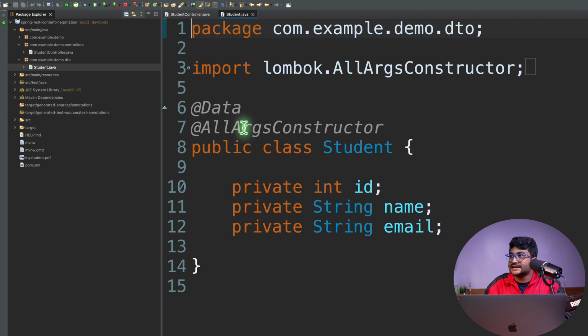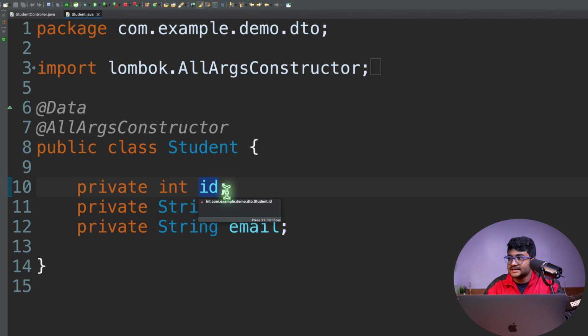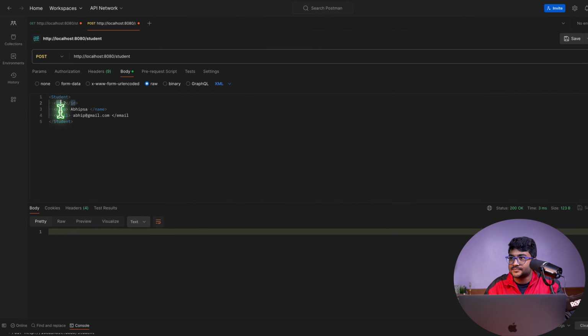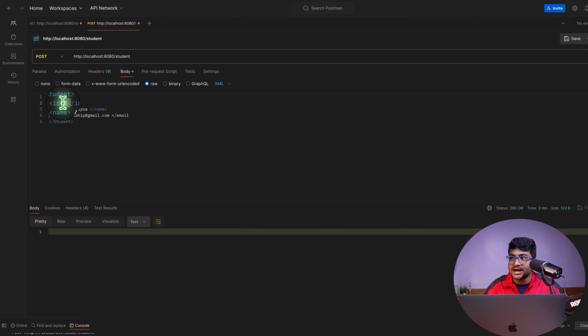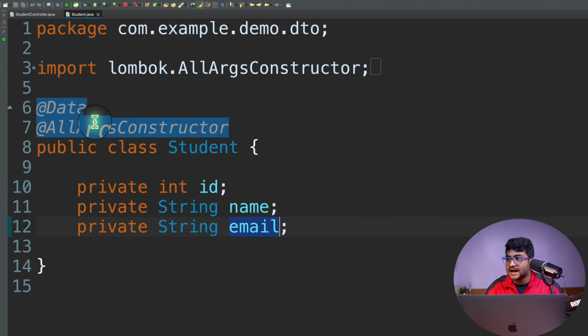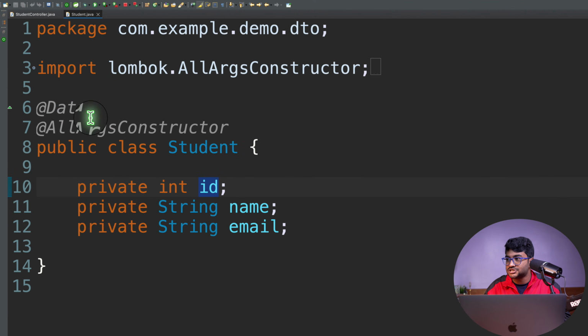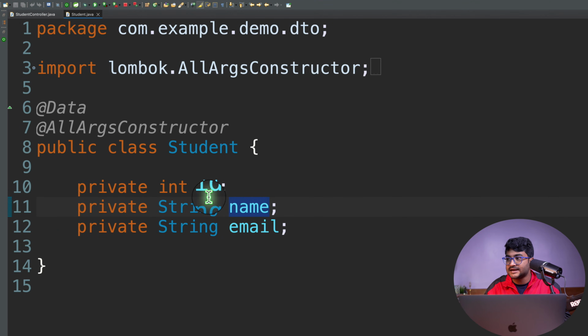If I expand this, you're going to see it has ID, name, email, which is exactly matching these attributes: ID, name, email. So the Jackson API that we have in our pom.xml file has the ability to extract the value from this ID and bind it to this, extract the value from the name and bind it to this name attribute, and extract the value from the email and bind it to this email.